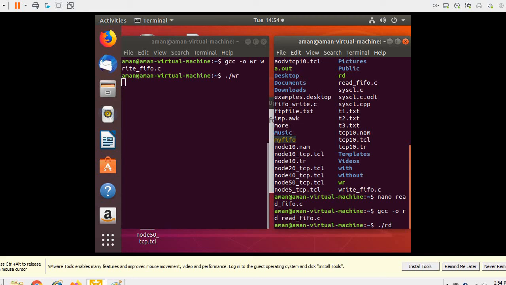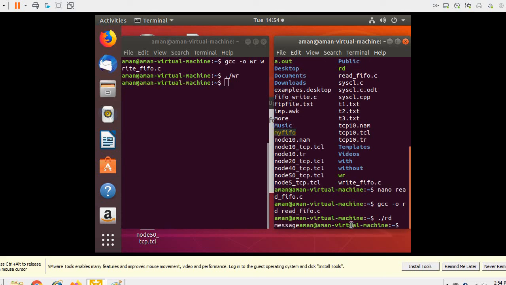That is this. So I have sent the contents from this side. I have written the contents on the pipe. Now as soon as you run the read program, it will read the contents and display them. It should display. So there you can see that this message which we wrote on one end of the pipe is read by this program and displayed on the output window. And here also it is a blocking call. Basically the write becomes blocking till it is read by the other process. Once it is read, the cursor shows up again.